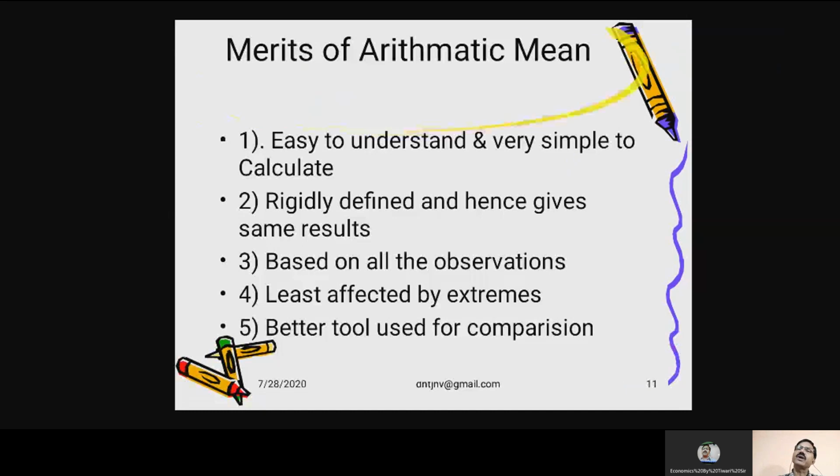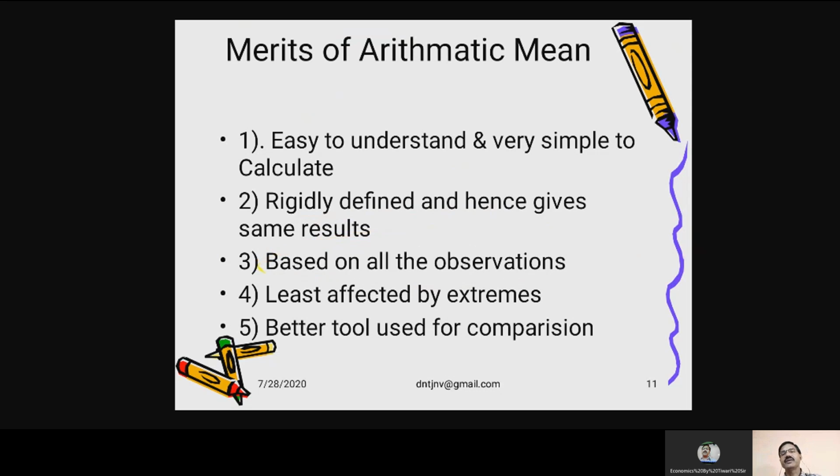Now, what are the merits of arithmetic mean? First of all, arithmetic mean is very easy to understand and very simple to calculate. Very straight formula is there. Rigidly defined: whether you calculate or I calculate, the answer will be the same. Then it is based on all the observations, because x1 plus x2 plus x3 and so on, all the x's are to be added and divided by the number of observations. So this information is based on all the observations.